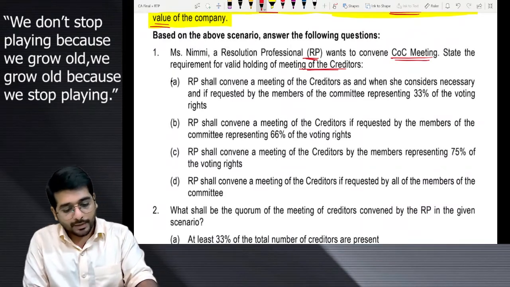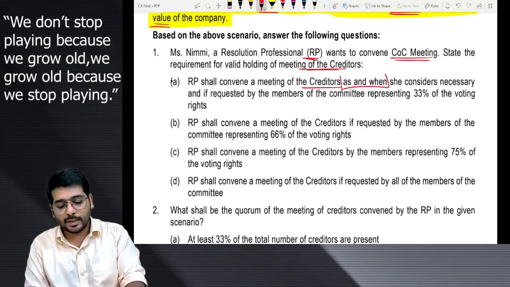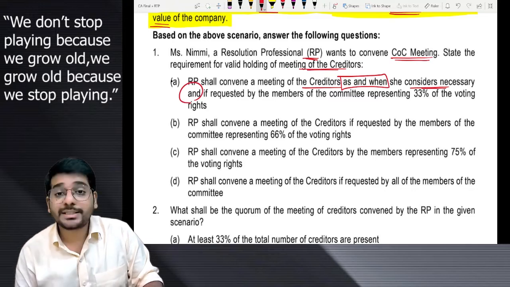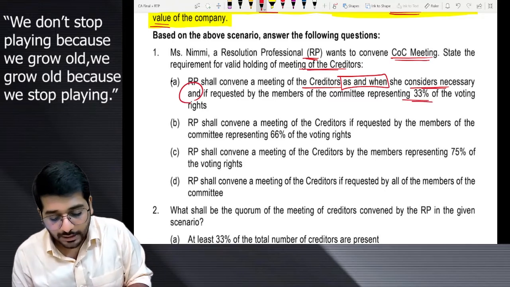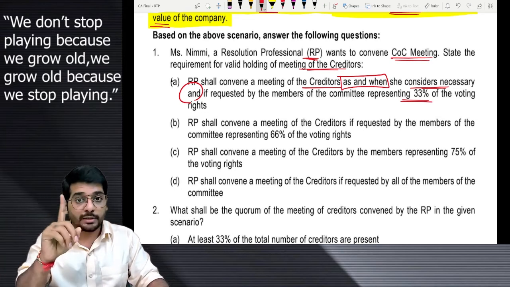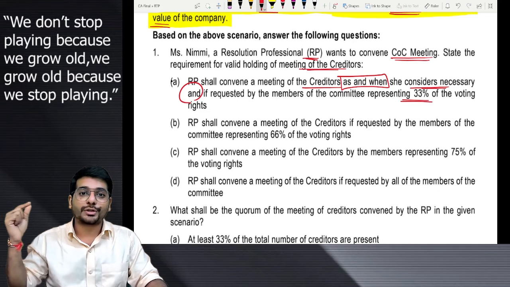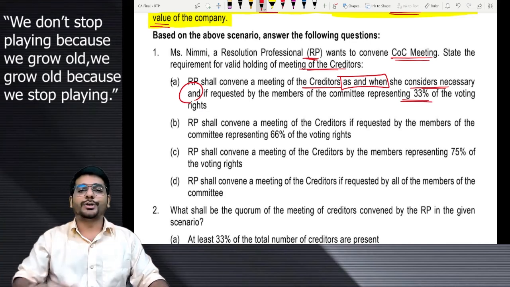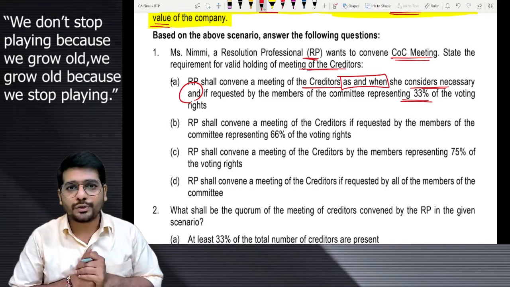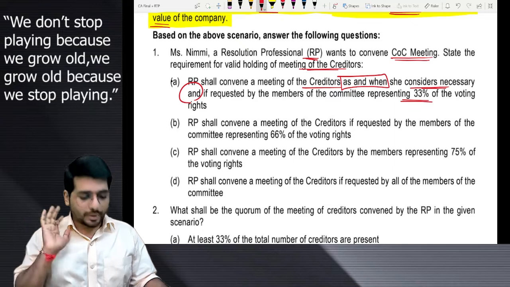Let's explore. First one, RP shall convene the meeting of the creditors as and when she considers it necessary, and if requested by the members of the COC holding 33% voting rights. Remember, 33% does not mean 1/3. 1/3 is 33.3333 and so on. Here they are talking about 33%. If 33% of the creditors are saying we want to hold a COC meeting, can she hold it at that time or as and when she wants? Okay, that is one option.